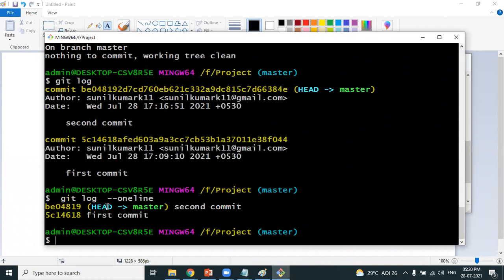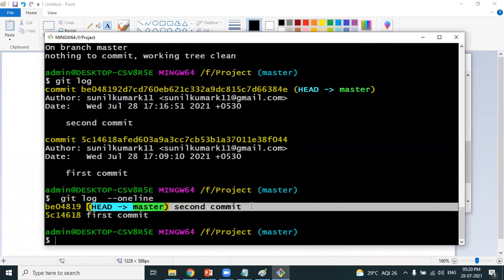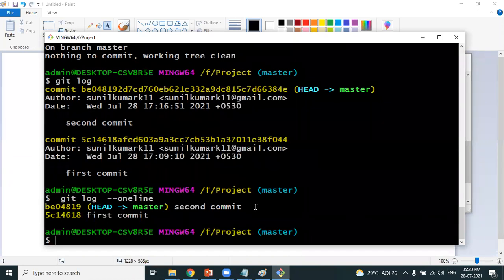And you can also clearly see that HEAD is pointing to the second commit, and you know HEAD commit is nothing but the latest commit. This is how a developer can verify the list of commits he has done. Clear? Clear about this? Okay.